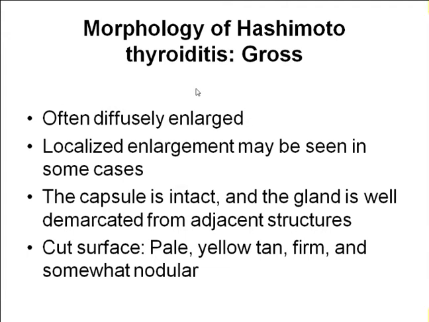When you cut the thyroid gland, you can see the pale yellow tan color. It will be firm in consistency because of the fibrosis and because of the lymphocytic infiltration, and somewhat it looks nodular on cut surface. Okay.